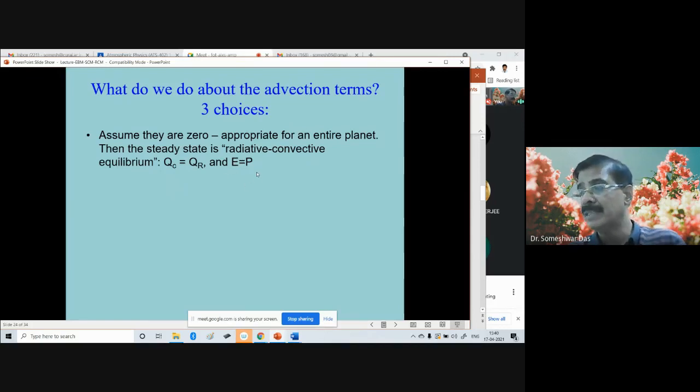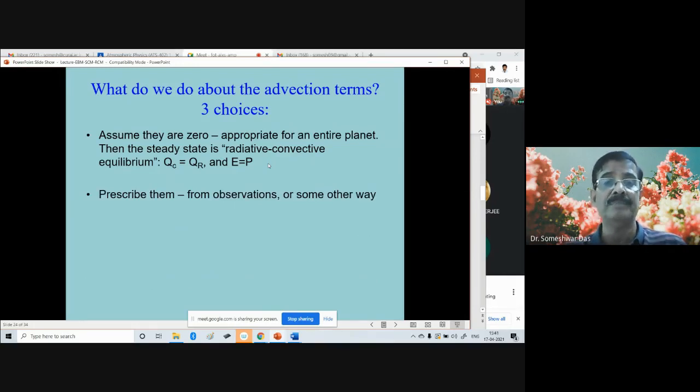Evaporation means the atmosphere is getting moisture, right? Due to the evaporation, and it is losing moisture because of the precipitation. So when the two balance, E is equal to P, and that is the radiative convective equilibrium. When we say radiative convective equilibrium, that means QC is equal to QR. The convective flux is balancing the radiative flux, and the evaporation is balancing the precipitation. That is the radiative convective equilibrium.